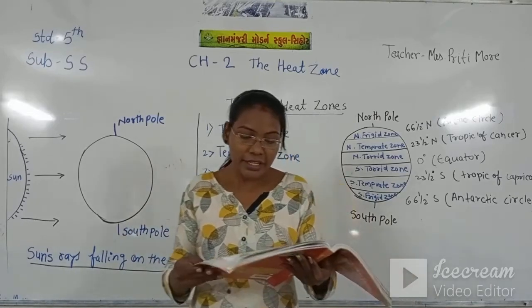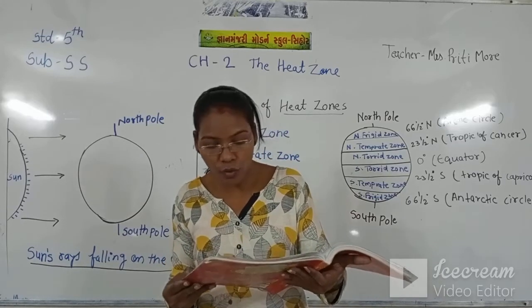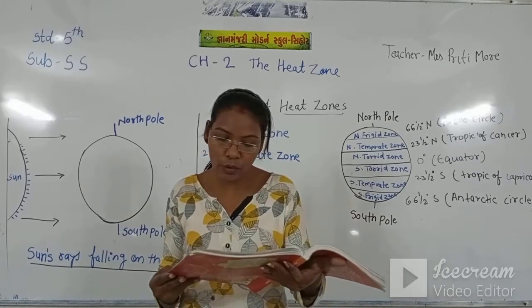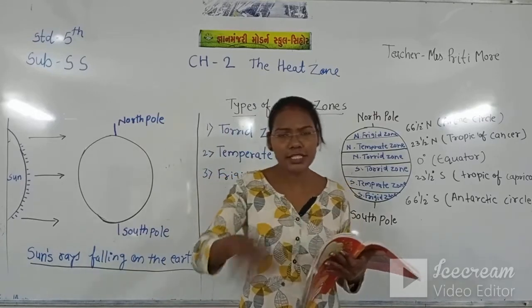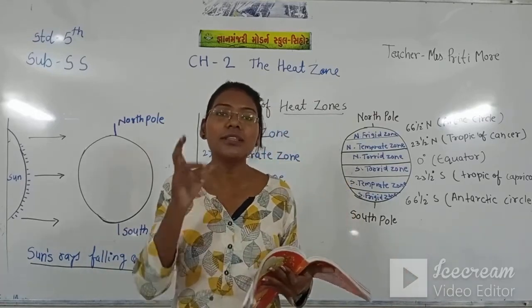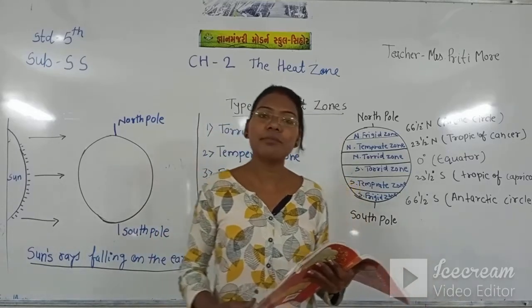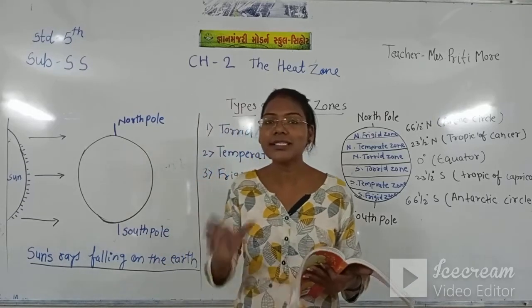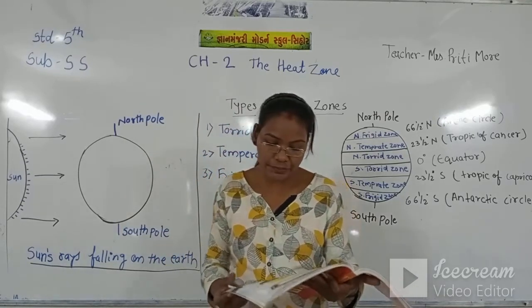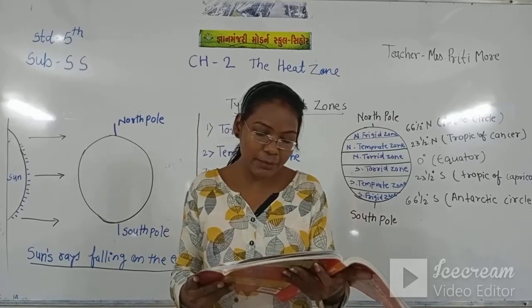Now England has a temperate climate where one day may be cold and the next day may be hot. Temperate climate means some days it is hot and some days it is cold. It is called the temperate climate. That means in England some days it is cold and some days it is hot.